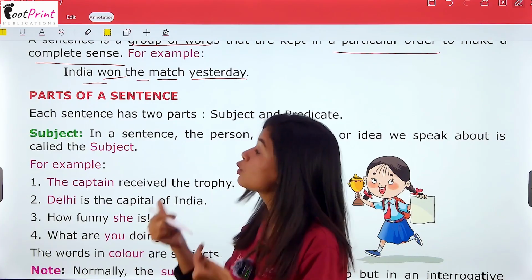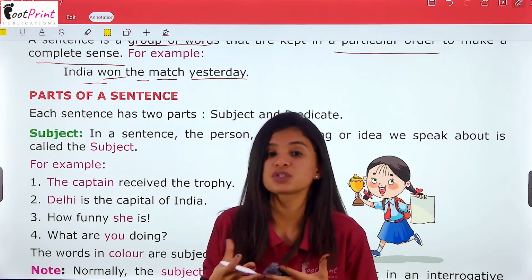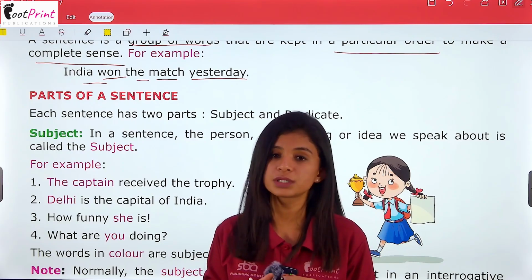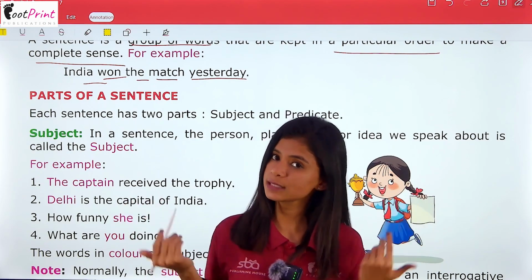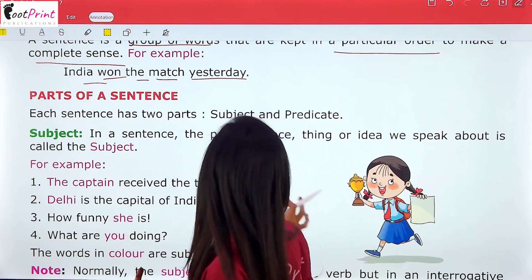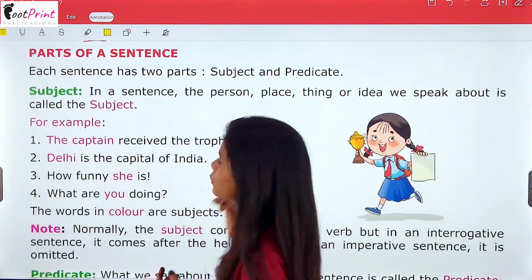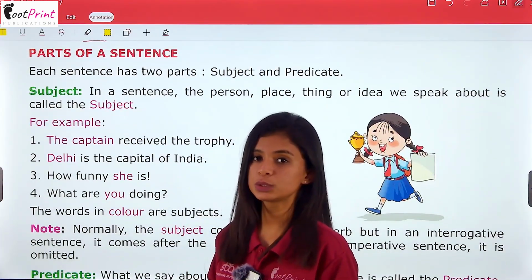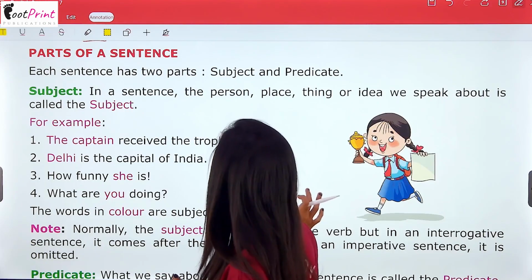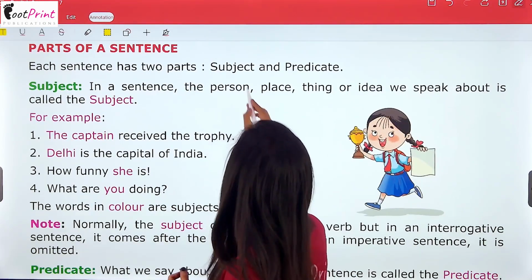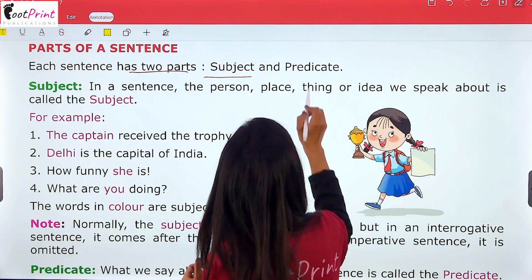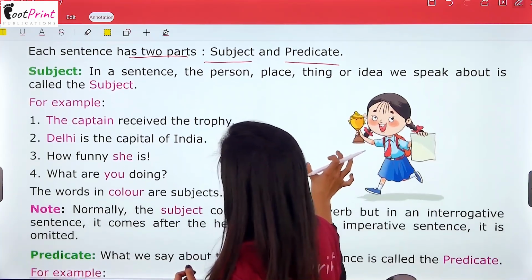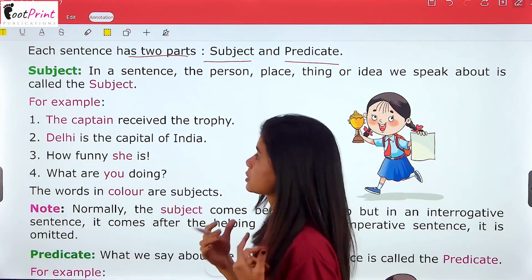No, right? So here we have arranged the words in a particular order so that it will make a sentence that makes a complete sense to us, that we are able to understand properly. So let's move forward to the parts of sentences. As I have told you earlier, there are two parts of a sentence, which are subject and predicate. So let's see what a subject is.